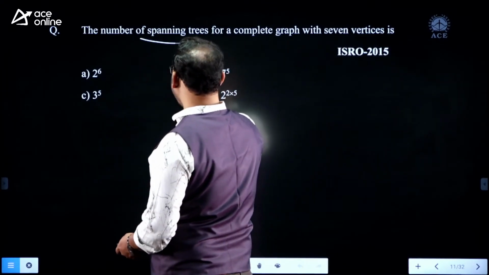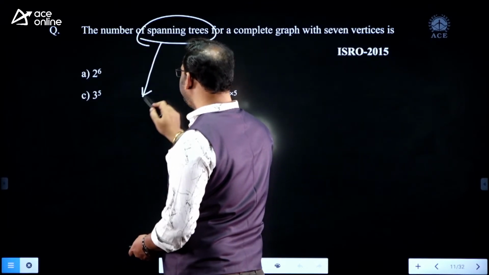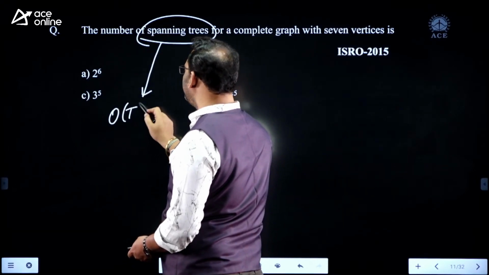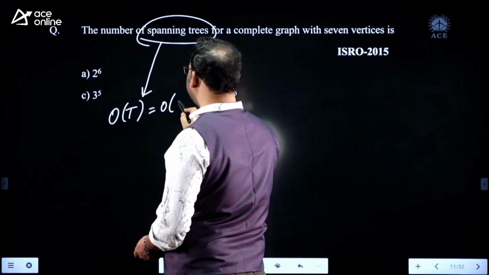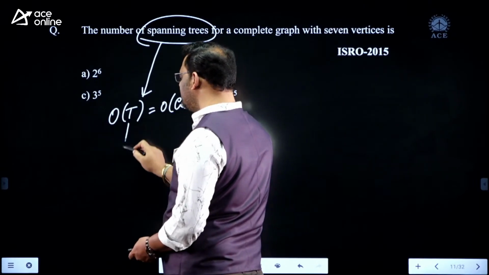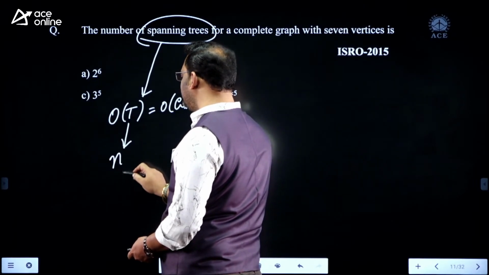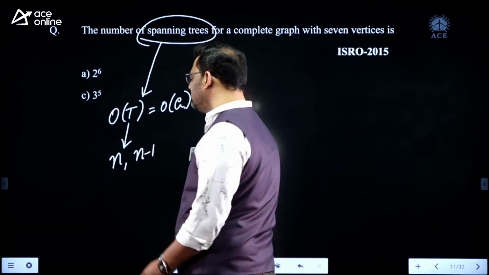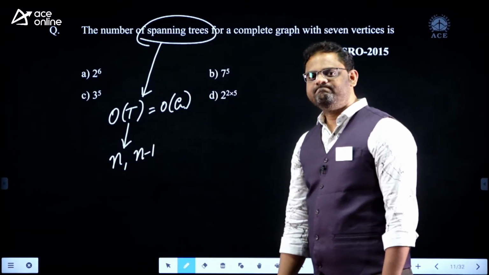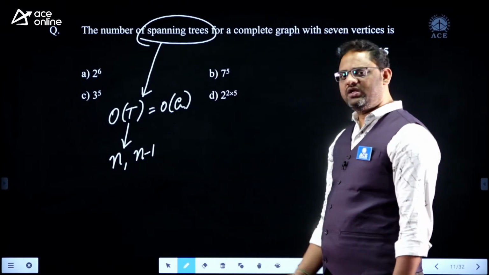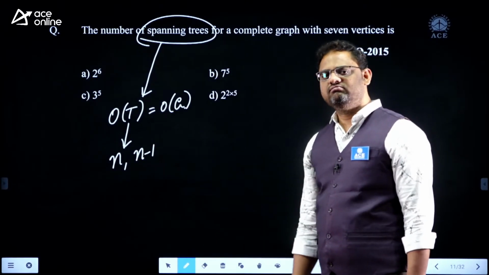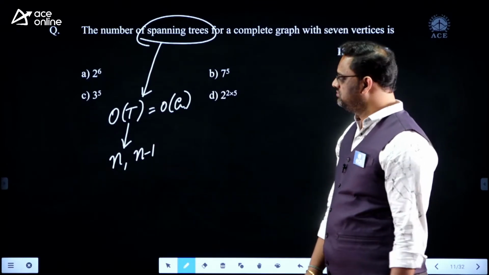In your tree, the order of the tree is the same as the order of your graph. And moreover, it is a tree: n vertices with n minus 1 edges. The graph is acyclic and moreover connected.